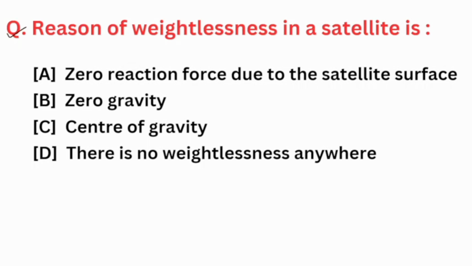Next, the reason for weightlessness in a satellite is due to: zero reaction force due to the satellite surface, zero gravity, center of gravity, or there is no weightlessness anywhere. Let's understand it. Suppose you are on the surface of the Earth.